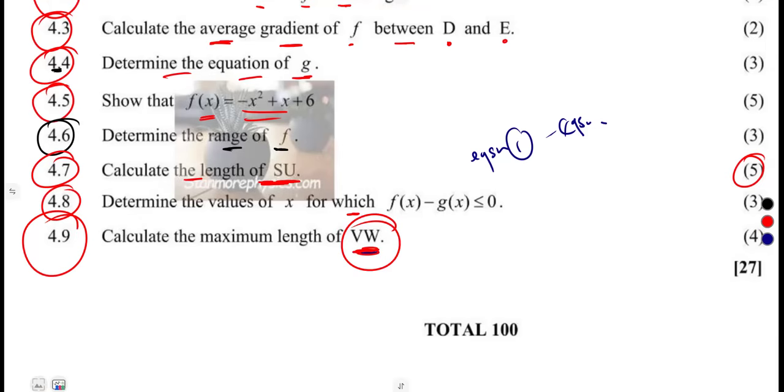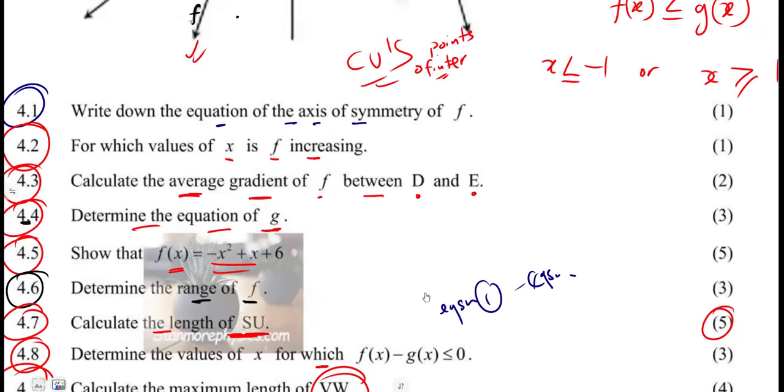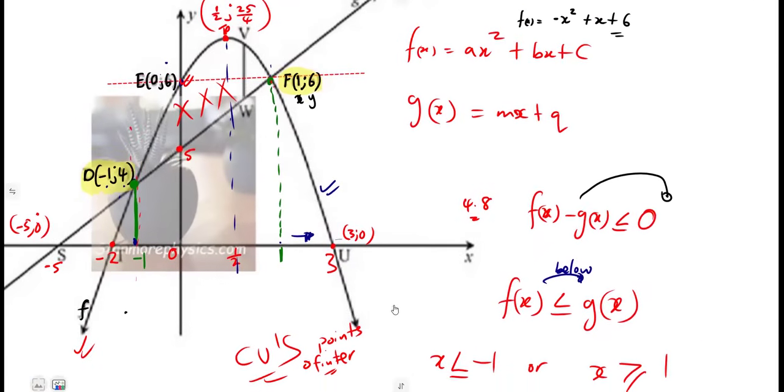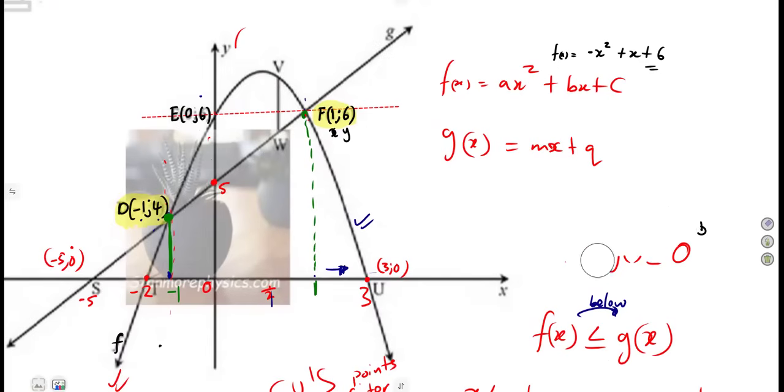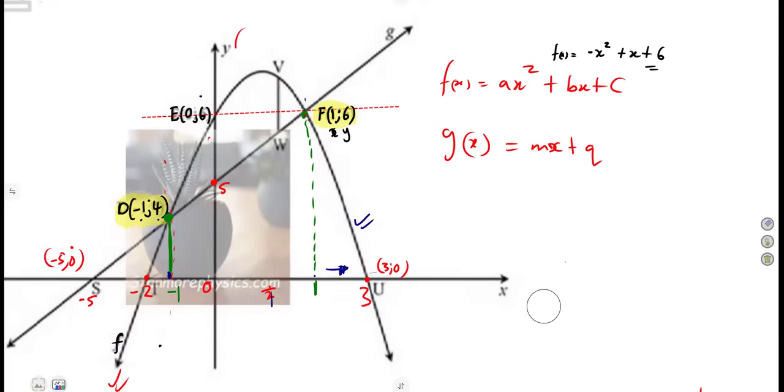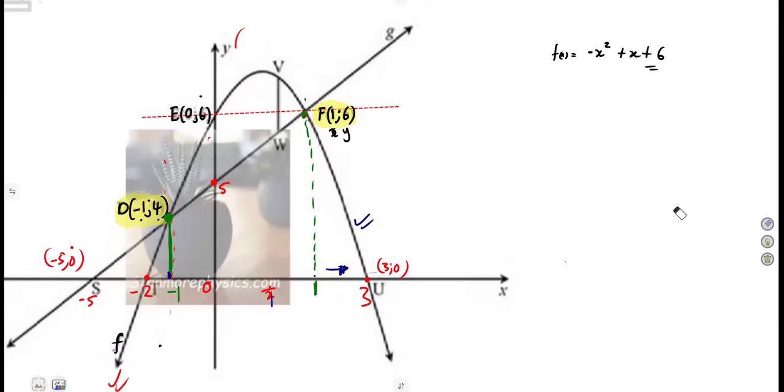The difference between V and W first. What is the difference between V and W? This is what we have here, in 4.9. So we need the length of VW first. Then we can determine the maximum length.